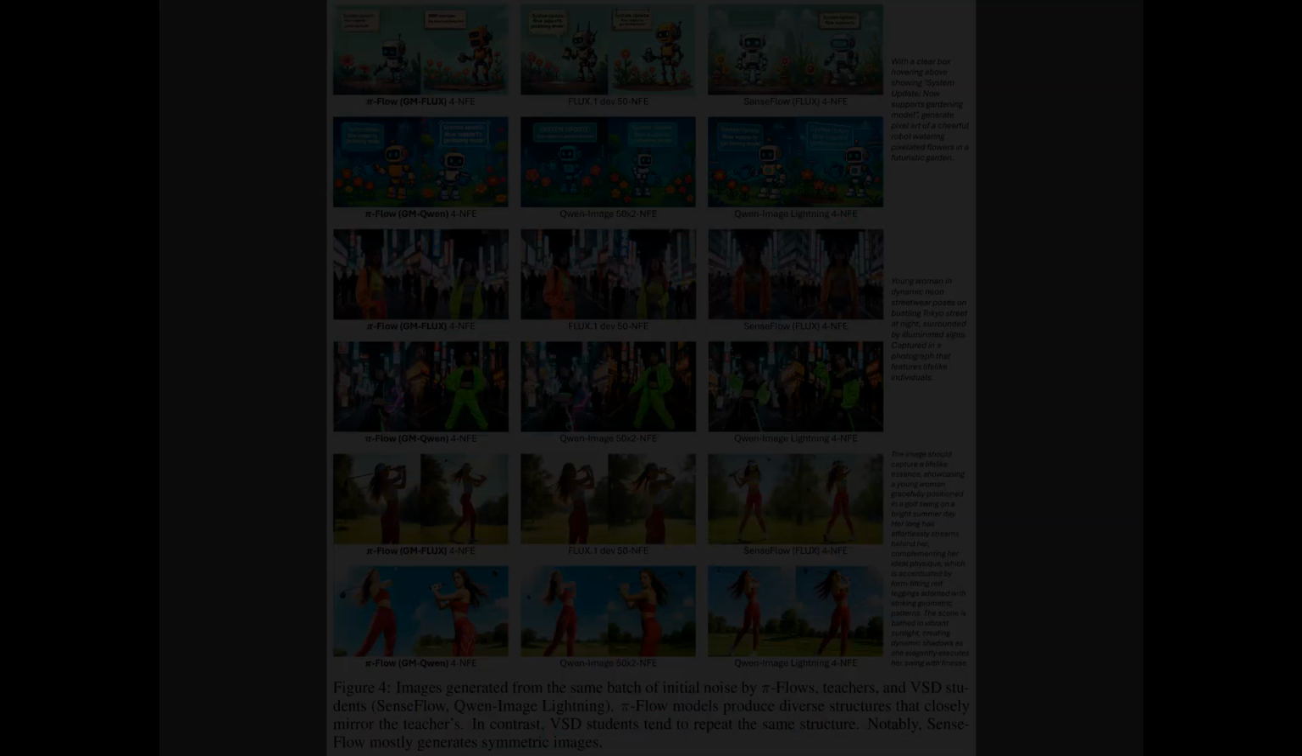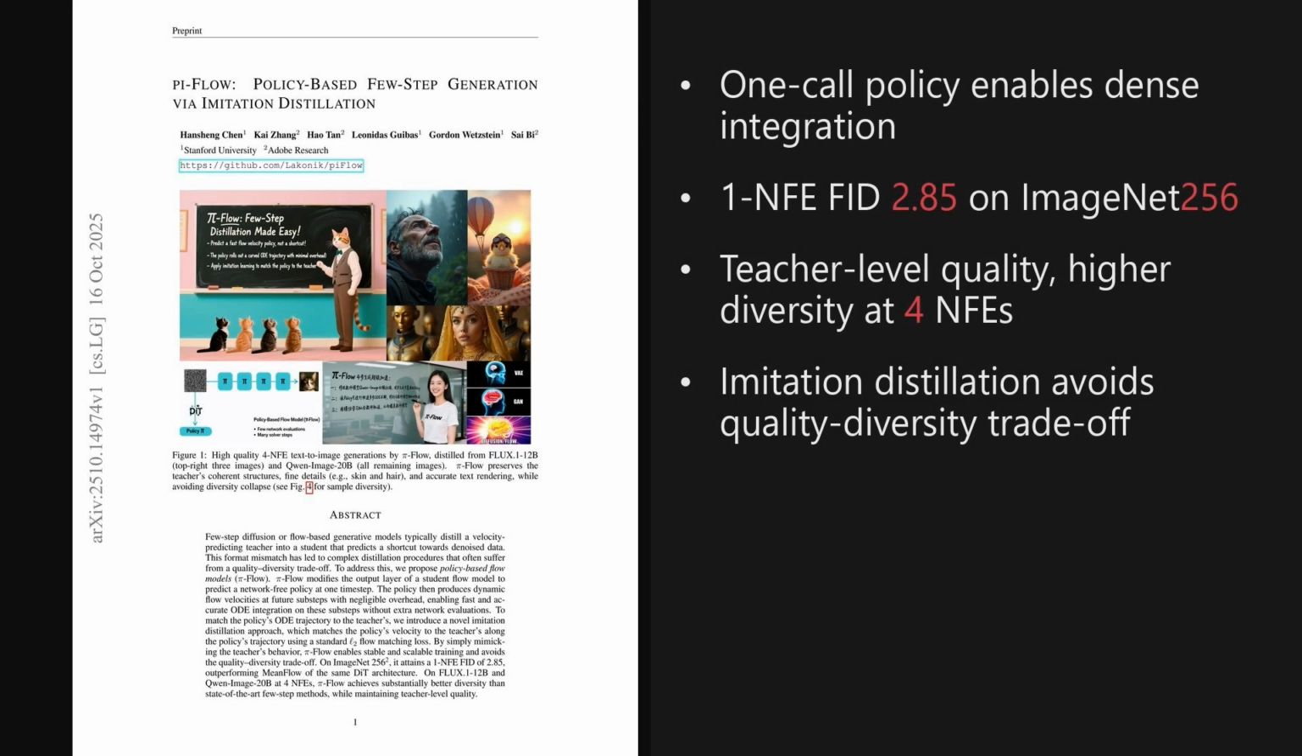Wrapping up, 2 takeaways stand out. The policy-based student decouples solver accuracy from network cost, giving dense ODE integration with just a few calls, and the imitation distillation keeps teacher-level quality while restoring diversity. The broader implication is faster, simpler training that scales to large text-to-image models.